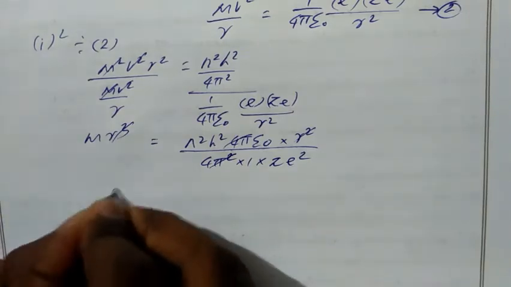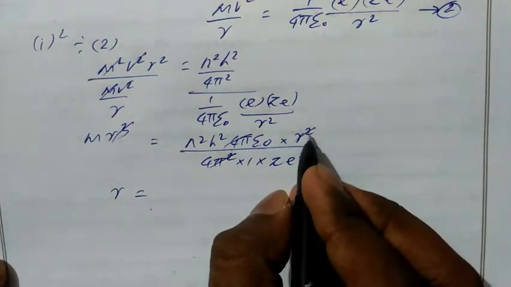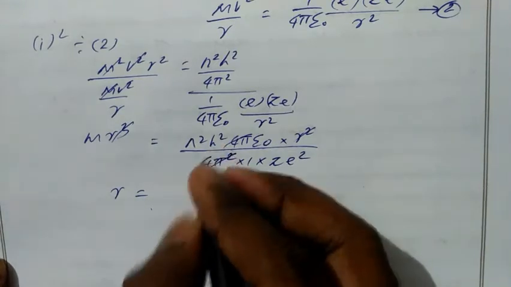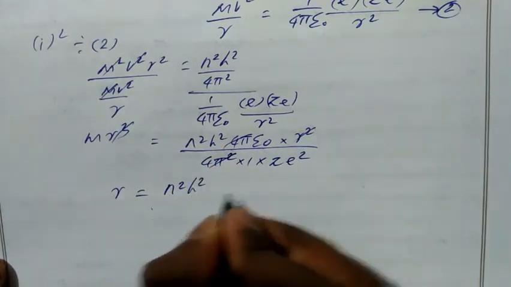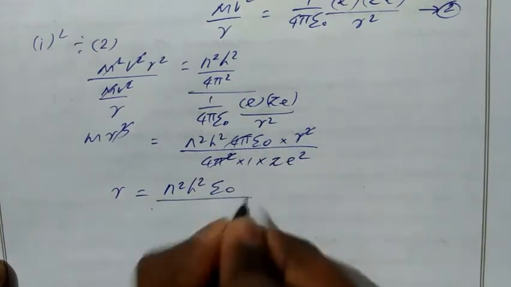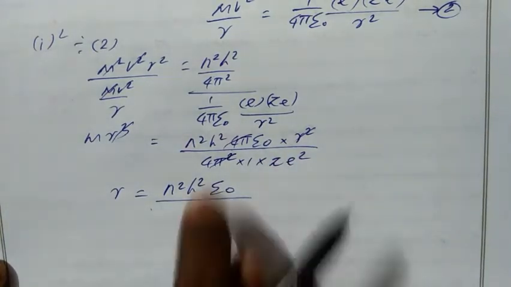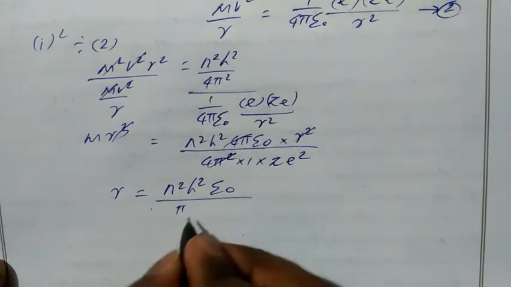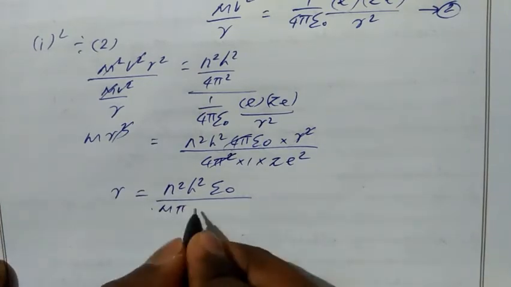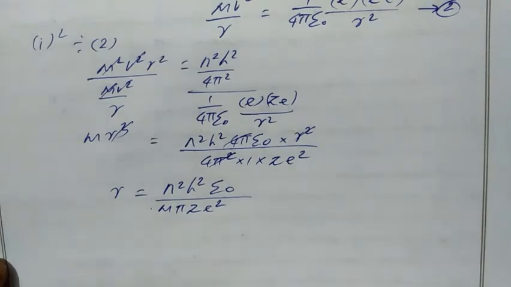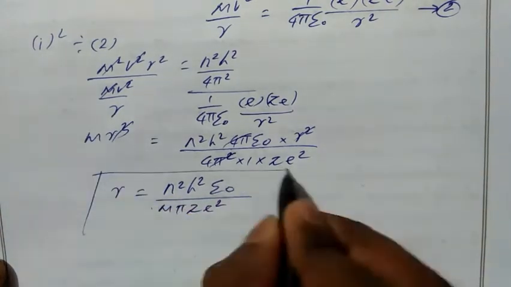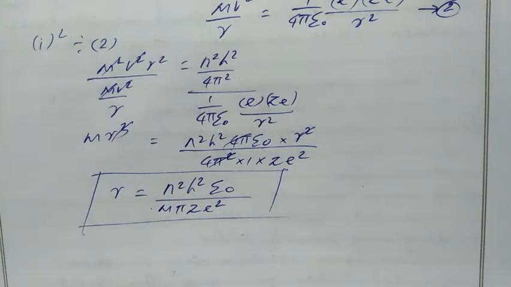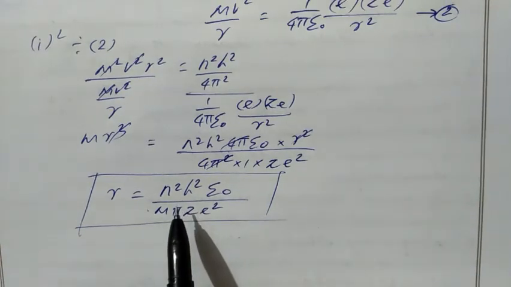So we have r here because we cancelled r square, r equal to n square h square, 4 pi already cancelled, then epsilon naught divided by, we have 4 pi square so 1 pi is left here, m pi Z e square. So this is the equation of the radius of orbit. Okay, radius of orbit. So this is the radius of the nth orbit.